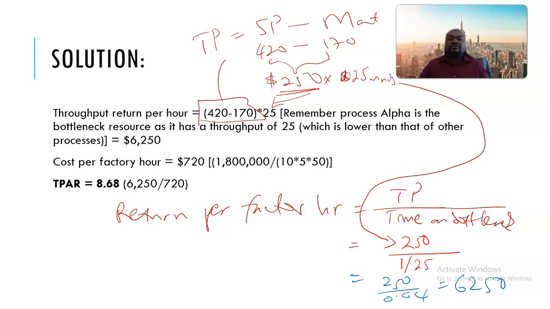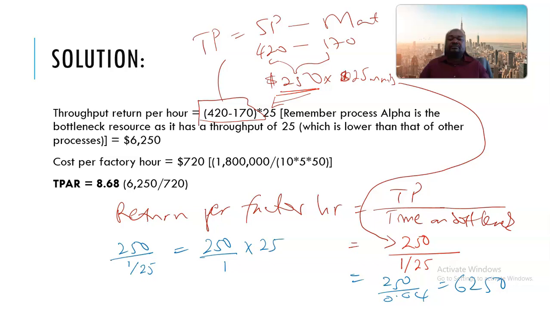Or you can do the same computation differently. Instead of using the decimals there, you can just use 250 over 1 over 25. This is the same as 250 over 1 multiplied by 25.